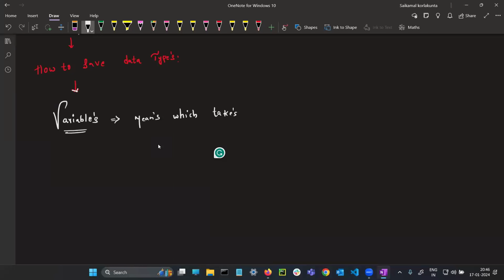Even today when I go to the office, I will take my Python notebook, because you need to remember all the things. Variable means which takes data types and saves in the memory temporarily.